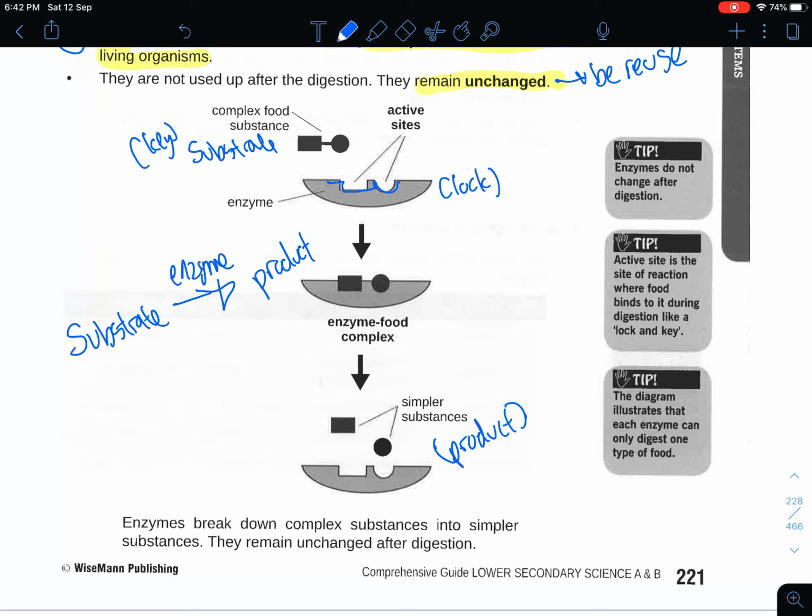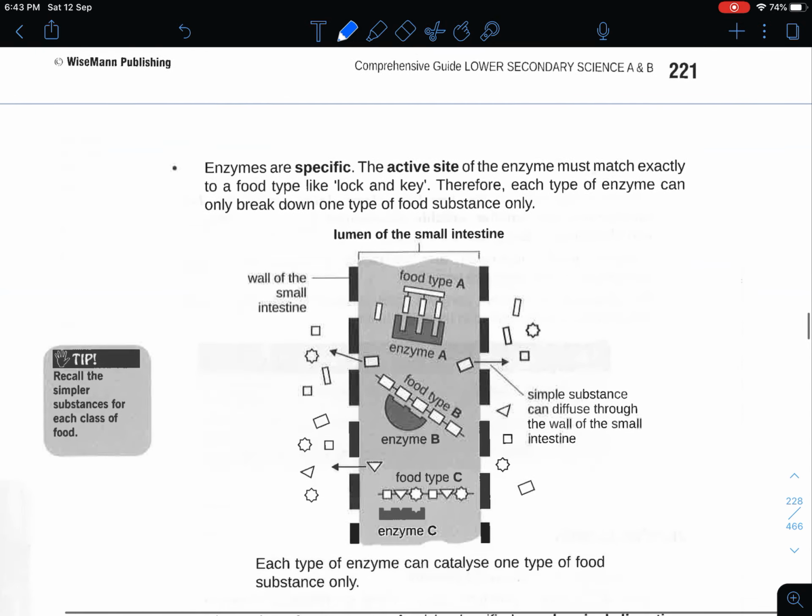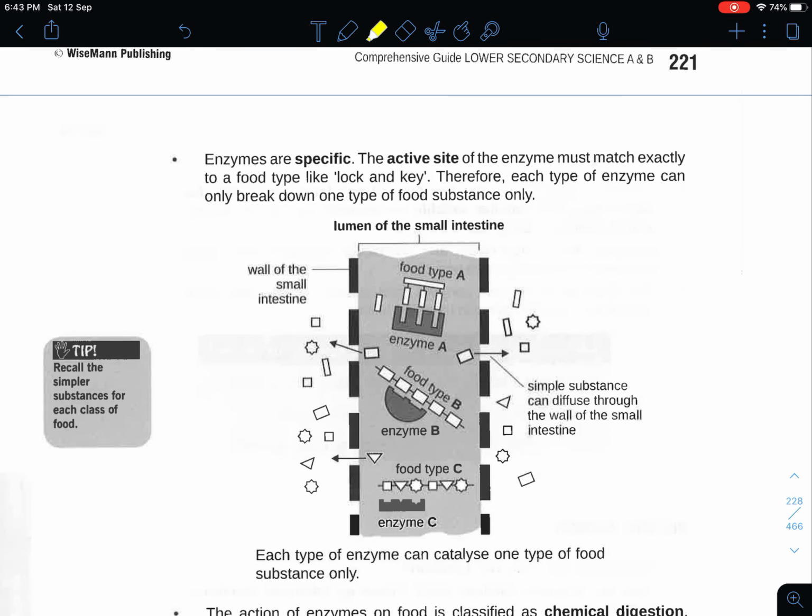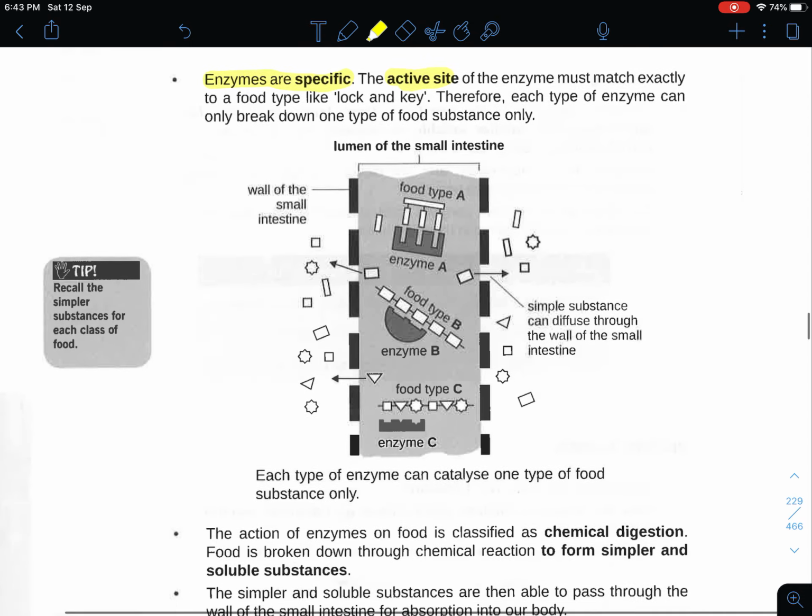When the substrate is already broken down into the products, it can no longer fit into the shape of the active site. It gets removed out of the enzyme's active site, leaving the enzyme again, and you can see that the enzyme is not broken down, it's still of the same shape and size. So enzymes are very specific, and the thing that gives it its specific property is the active site. Each enzyme is only able to catalyze a specific substrate and nothing more.